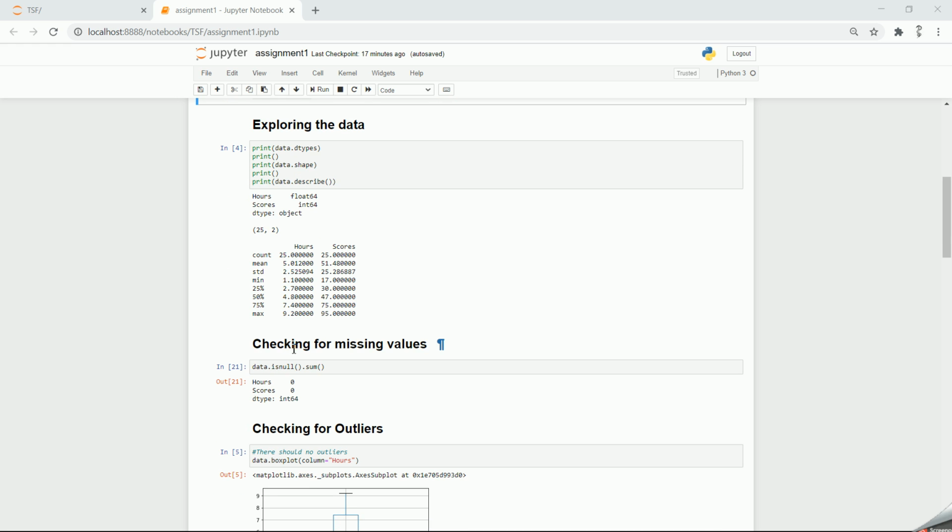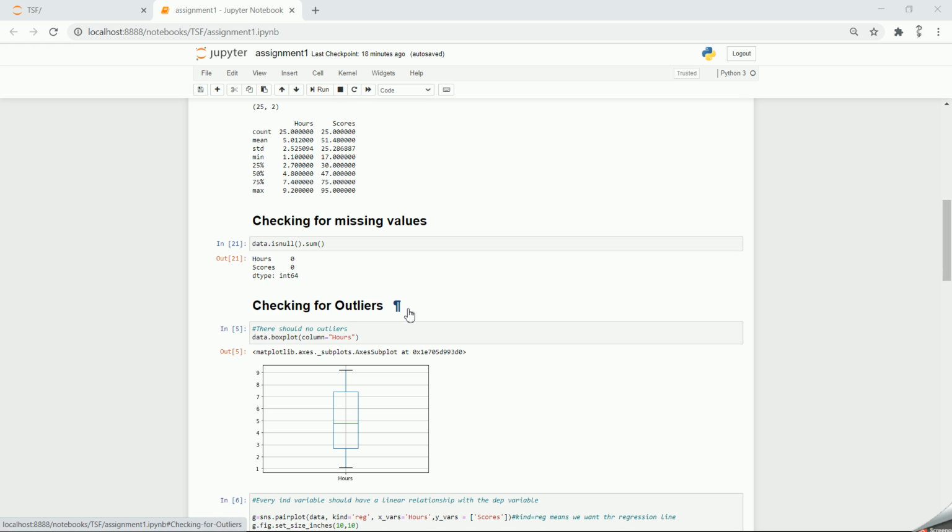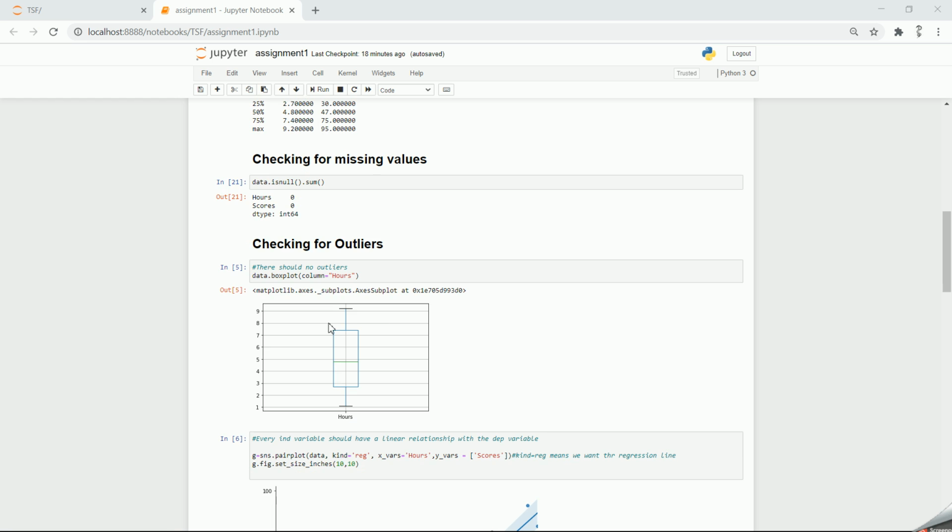The next step would be checking for missing values because we are implementing linear regression. While implementing a linear regression, there are certain assumptions that need to be dealt with. So the first assumption is that our data should not have any missing values. So I've used the isNull function, and as you can see, there are zero missing values. The next assumption would be there should be no outliers as well. So I've used the box plot, and using the box plot, I came to know that there are no outliers as well.